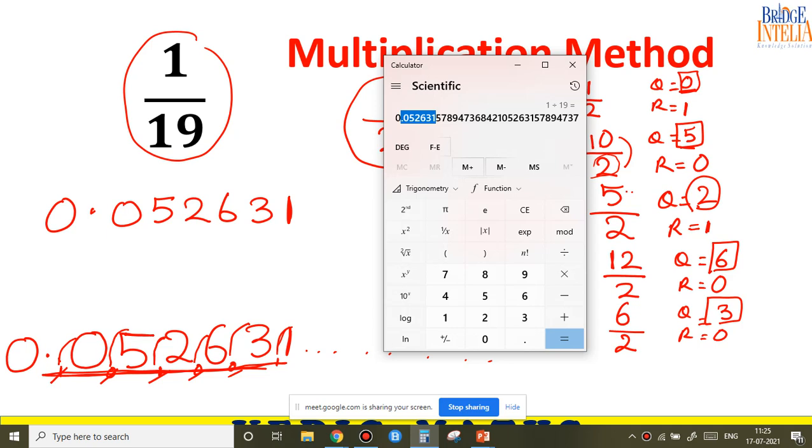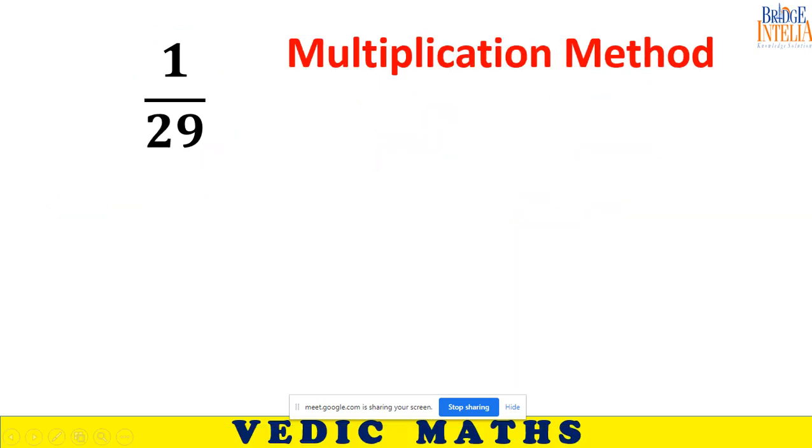Yes, sir. So it is matching. The first 5 digits will match. This is the beauty, and you can say the simplicity, of Vedic maths. So let us do one more on the same approach.